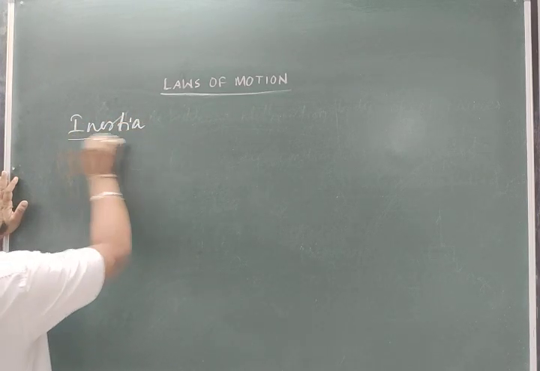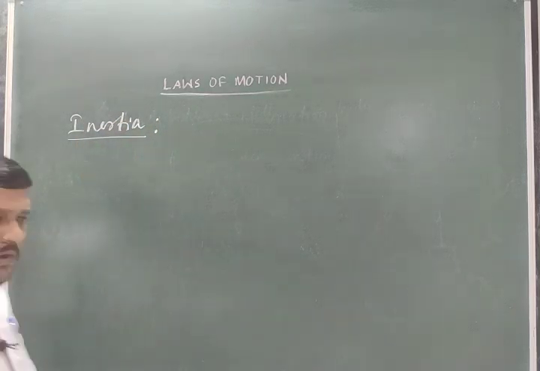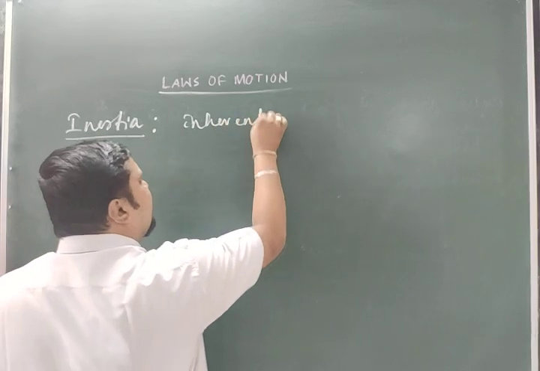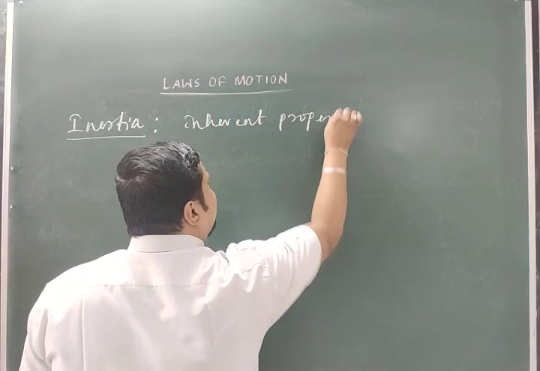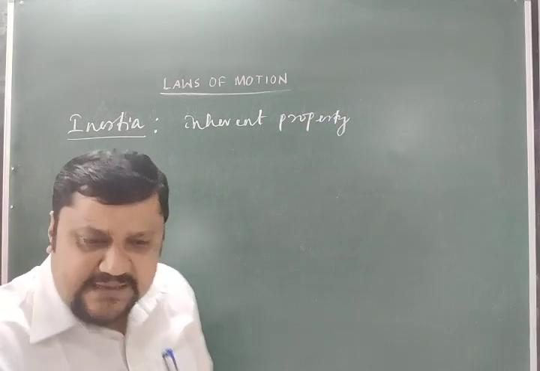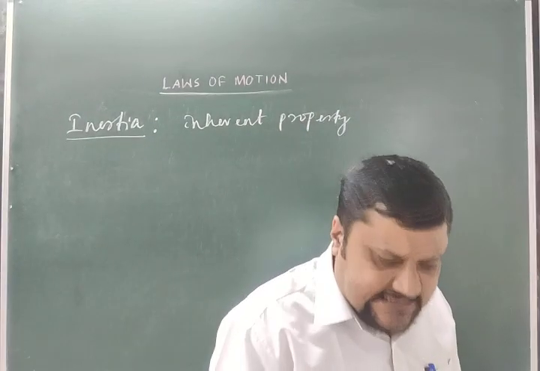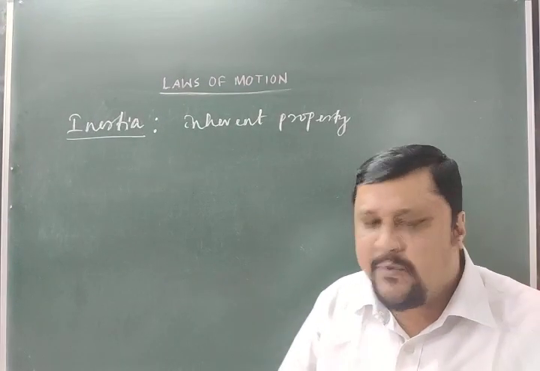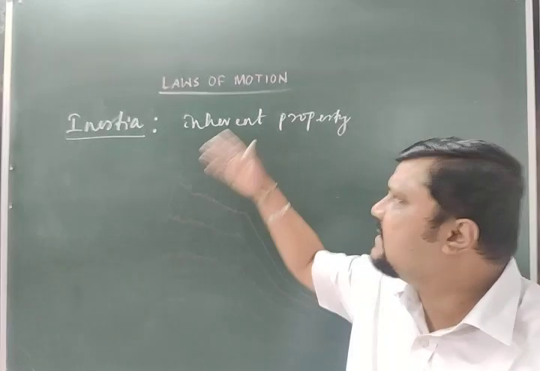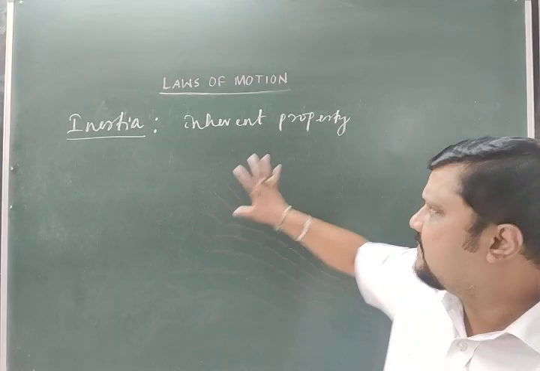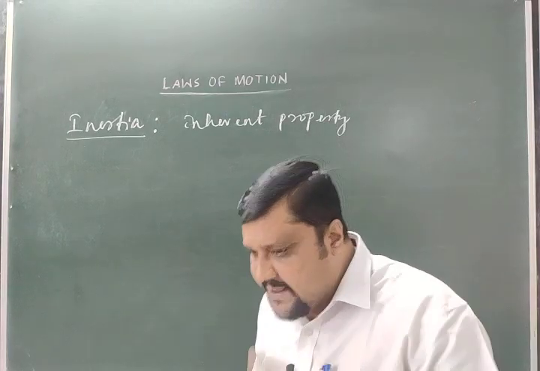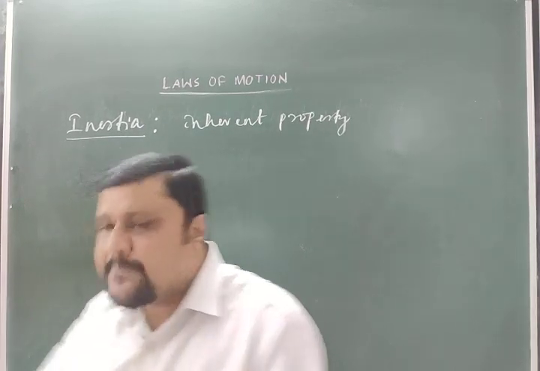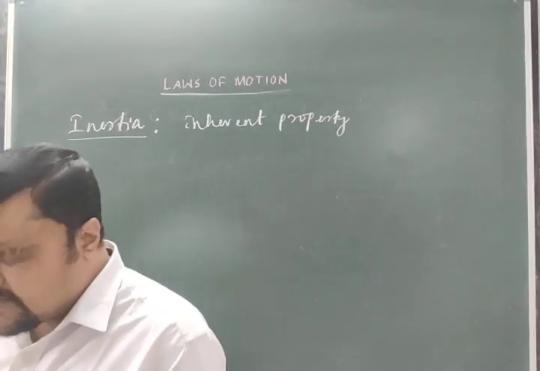So from Newton's first law of motion, we can say there is an inherent property of the body. A body here means a massive body, that is, it has a mass. Without the mass we are not discussing Newton's law. So inherent property means: if the body is there and has a mass, then it has this property. That property is inertia.